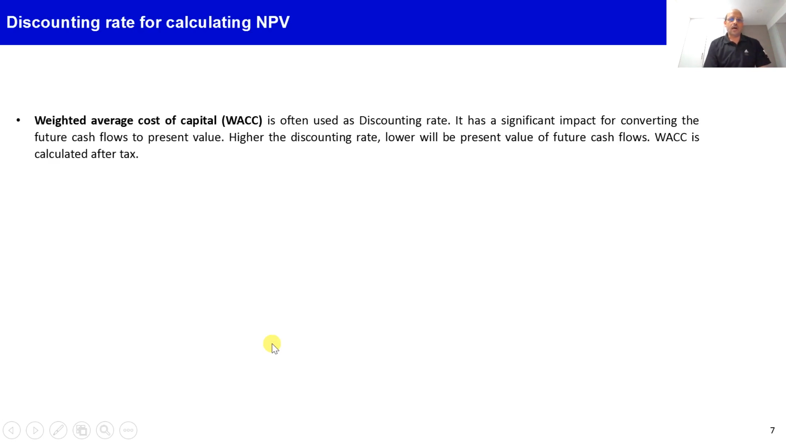Now let's understand how we calculate the discounting rate of return for calculating the NPV. Normally the management or companies use their weighted average cost of capital as a discounting rate, because it has a significant impact on the required rate, and the higher the discounting rate, the lower will be the present value of future cash flows. And how is the WACC calculated?